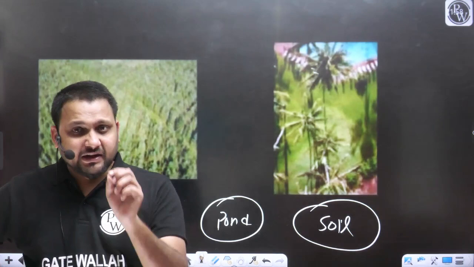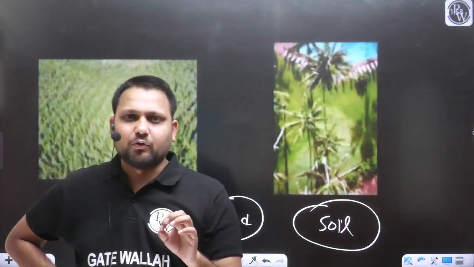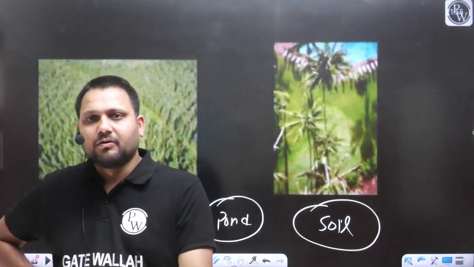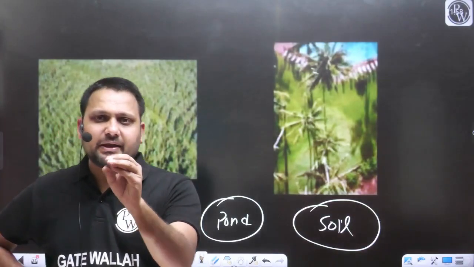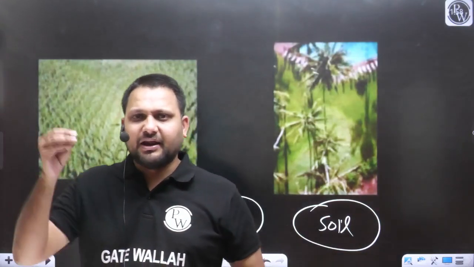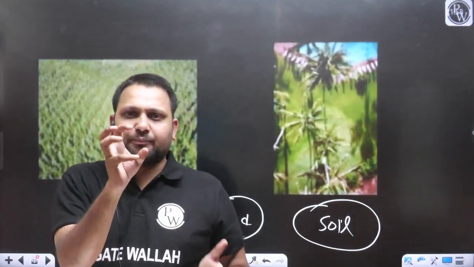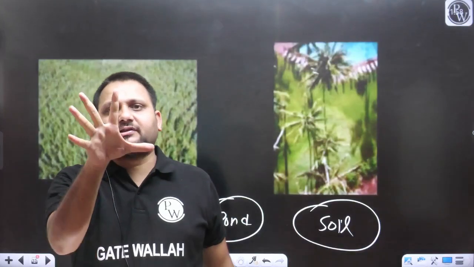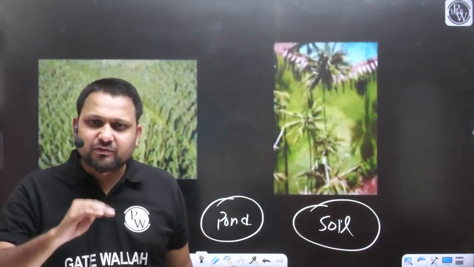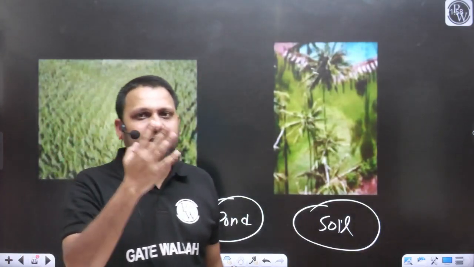We have considered this point only. We are here in the case of remote sensing. What are we going to do? We are going to use some energy source. We are going to use electromagnetic radiation. We are just observing whatever amount of energy we have provided to the object, what was the absorbed energy and what was the reflected energy. Based on that, we are collecting the information about the object.